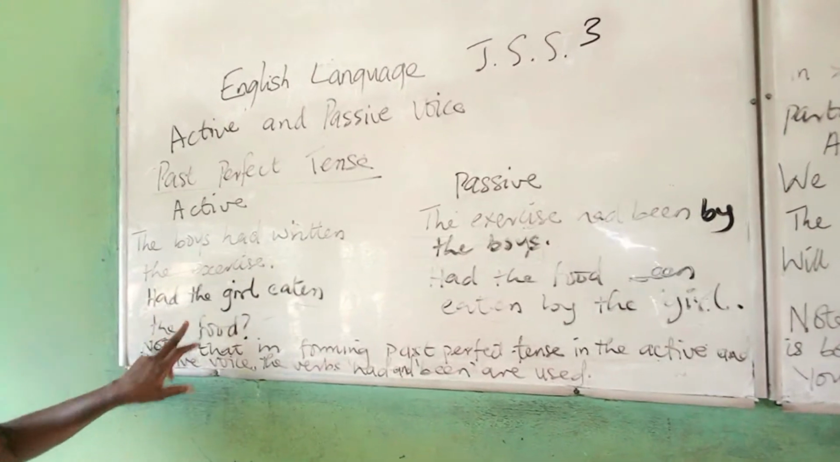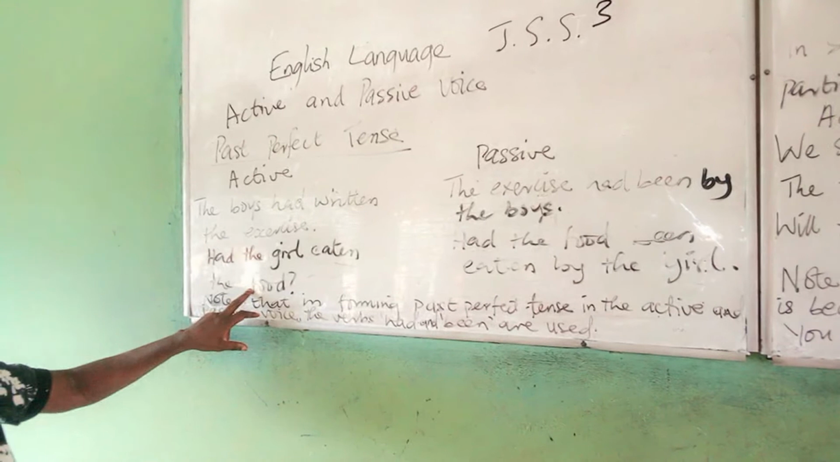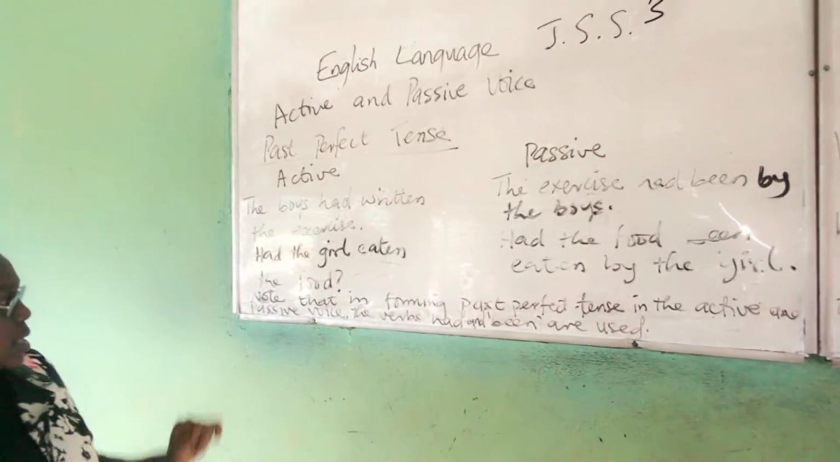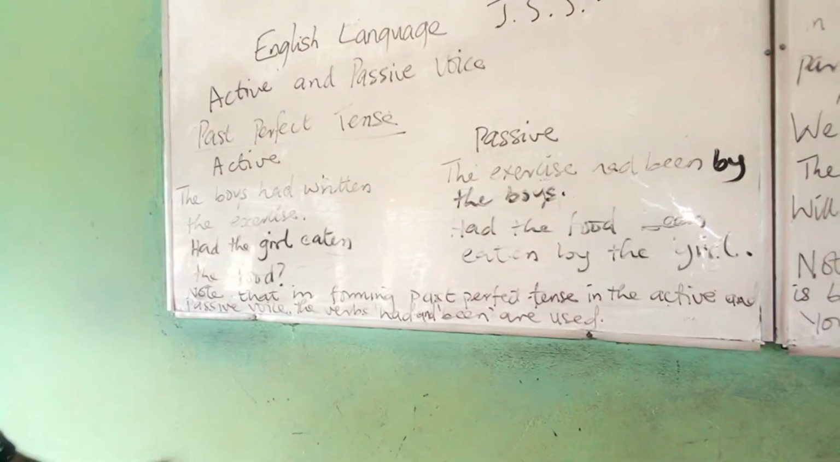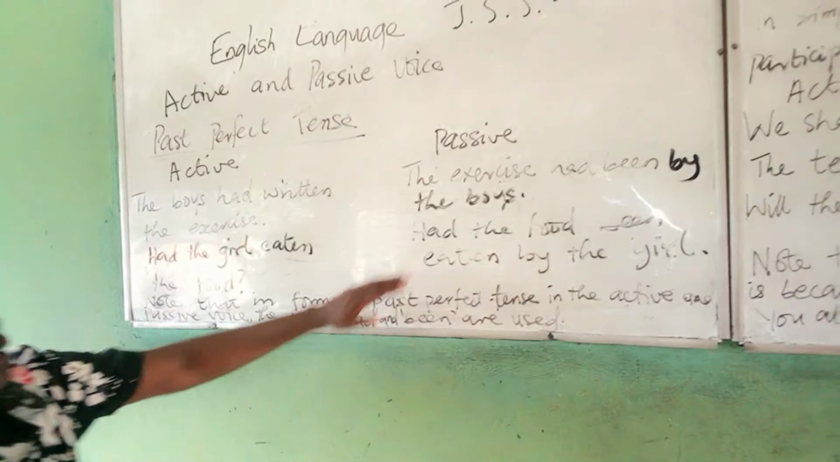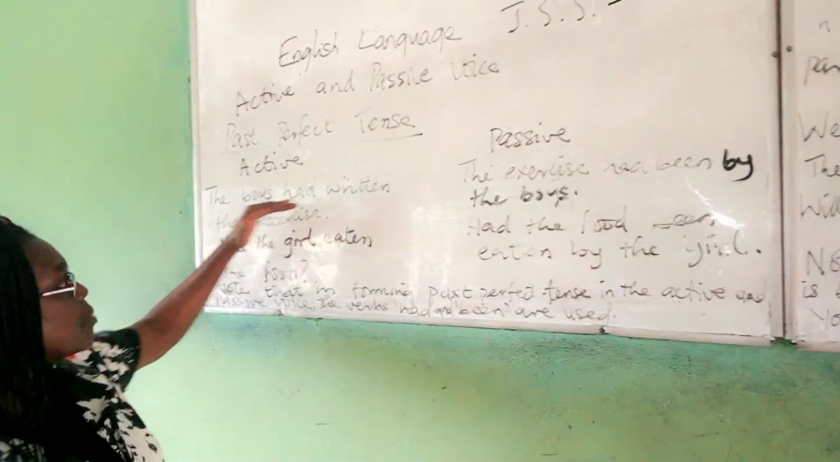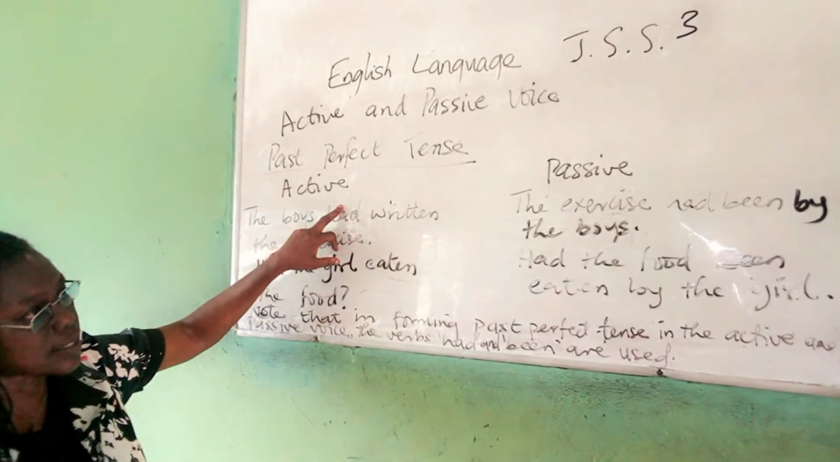Had the girl eaten the food? Had the food been eaten by the girl? Then note that in forming past perfect tense in the active and passive voice, the verbs had and been are used. So you have had been here, had been here. Had makes it past perfect.